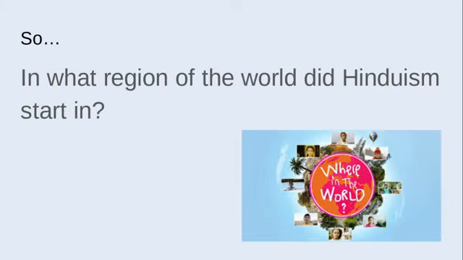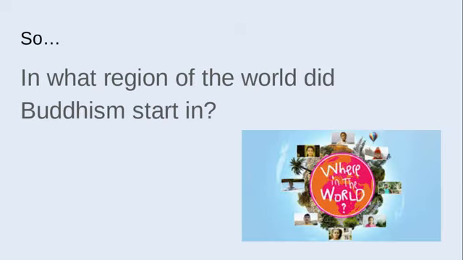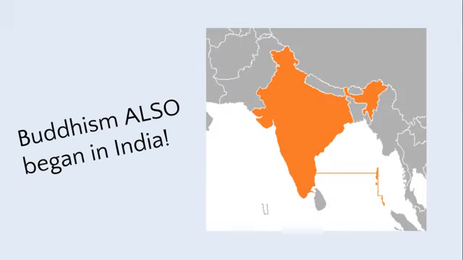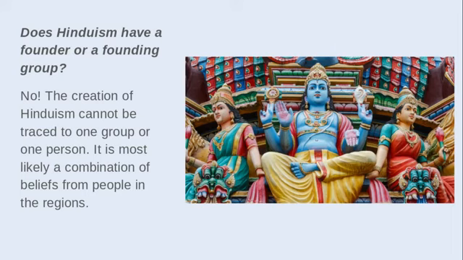So, in what region of the world did Hinduism start? Think about it. Yep, it began in India. What region of the world did Buddhism start in? It also began in India. So we know that they both started in India, but let's review how they started. Does Hinduism have a founder or founding group? No. The creation of Hinduism cannot be traced to one group or person. It's most likely a combination of beliefs from people in that Indus Valley region just coming together and creating this one religion.